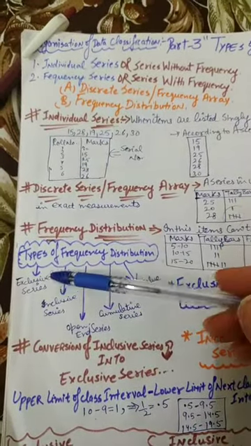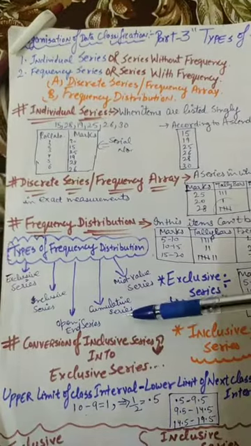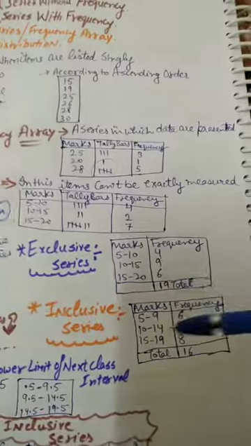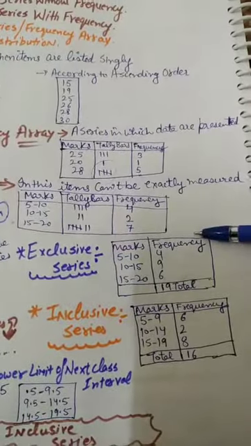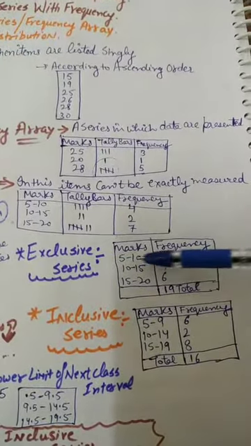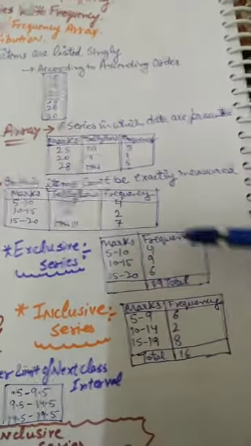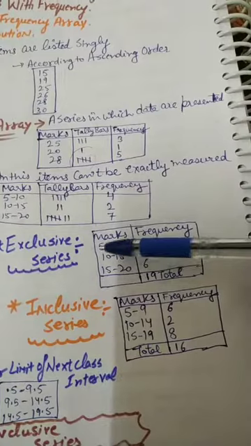Now the types of frequency distribution: exclusive, inclusive, open end series, cumulative series and mid value. First we will start with the exclusive series. For example, 5 to 10, 10 to 15, 15 to 20.